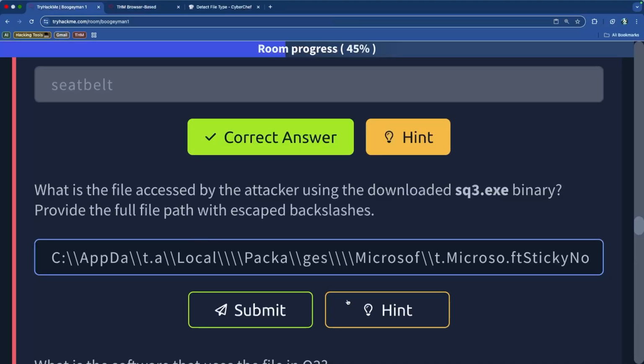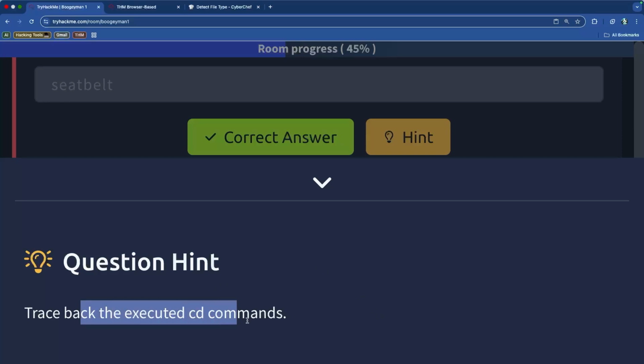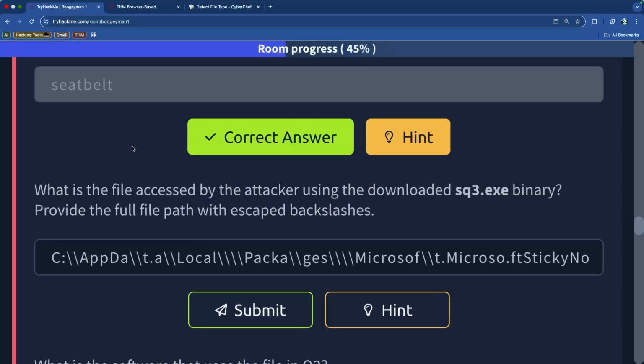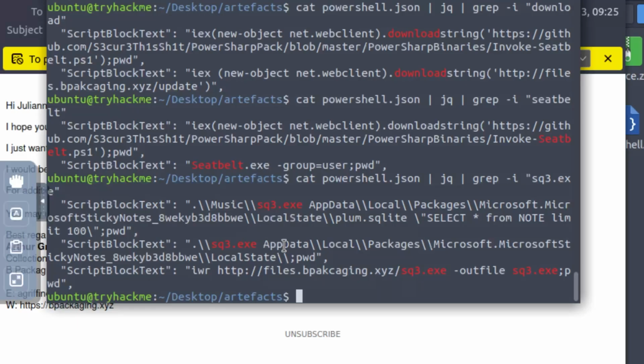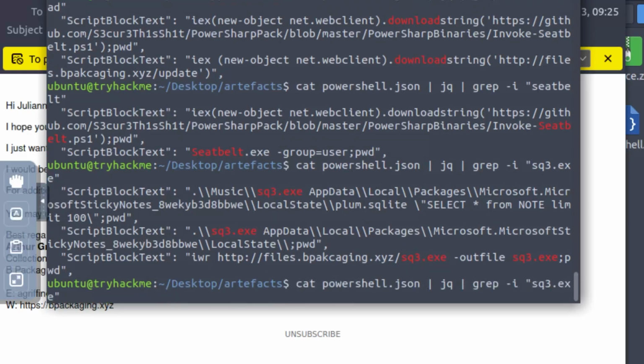So let's see what the hint says. The hint says trace back the executed CD commands. Interesting. Okay. The only thing that I can see that would actually be a potential file that was downloaded is this plum SQLite portion, and that would most likely be inside of the LocalState directory. If we're referring to the CD commands, we would probably search for LocalState, I guess.